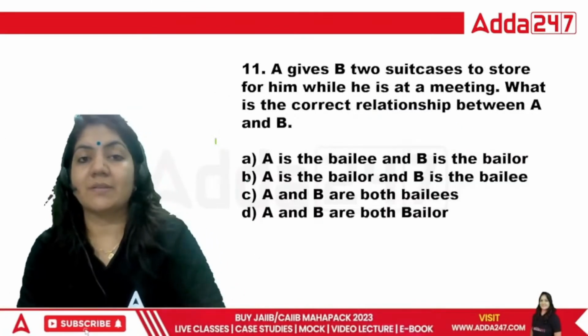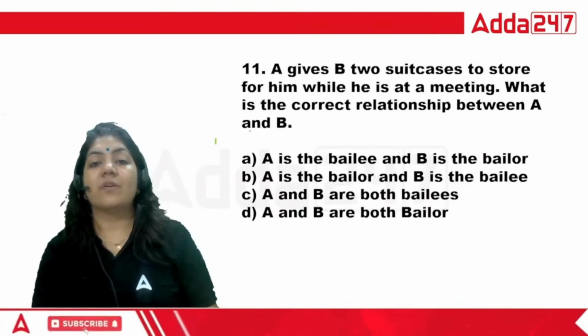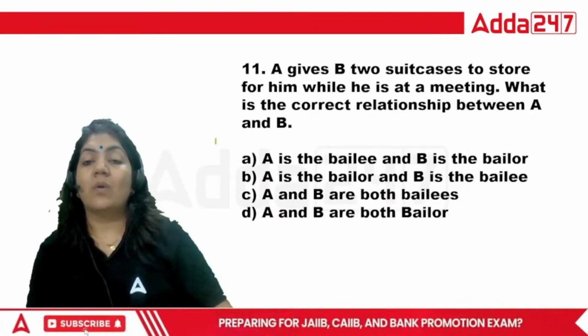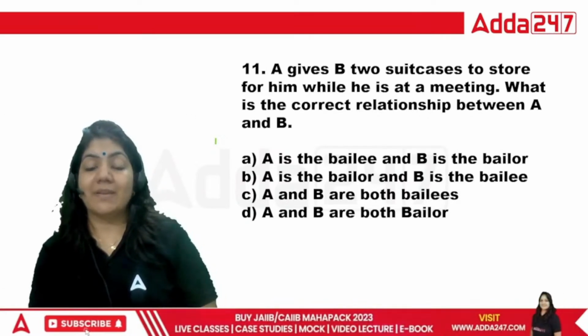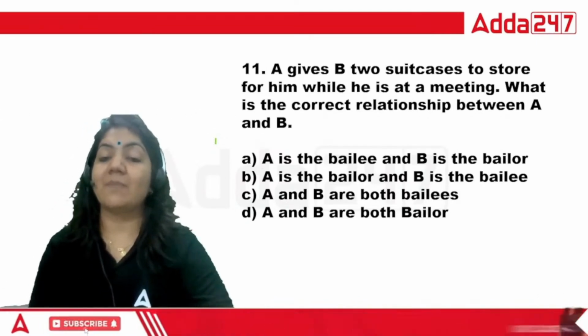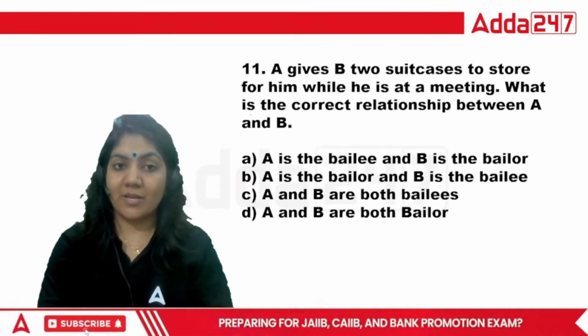Okay, next. A gives B two suitcases to store for him while he is in the meeting. What is the correct relationship between A and B? A is bailee, B is bailor. A is bailor, B is bailee. A and B both are bailees, or A and B both are bailors. Which of the following is the right one?